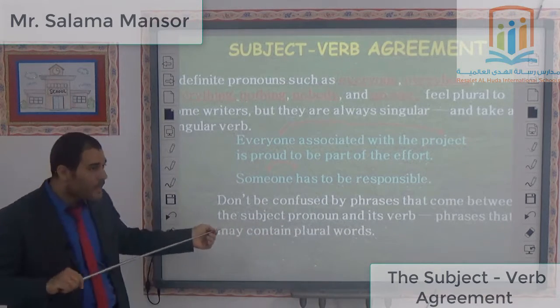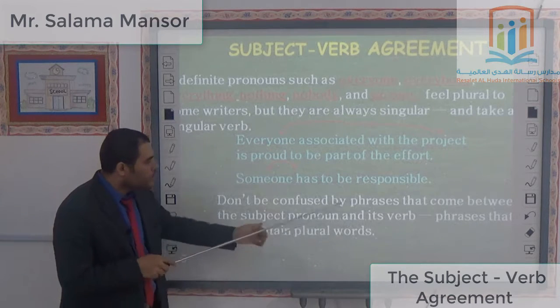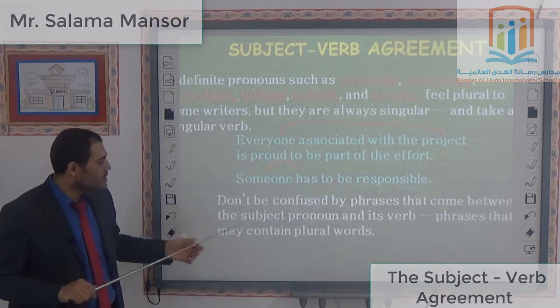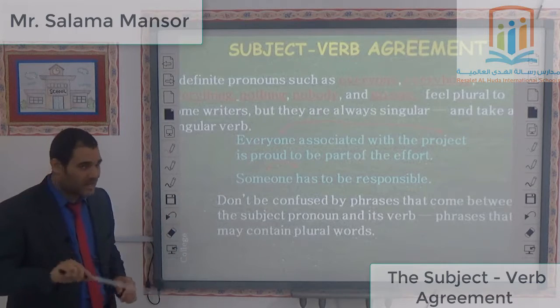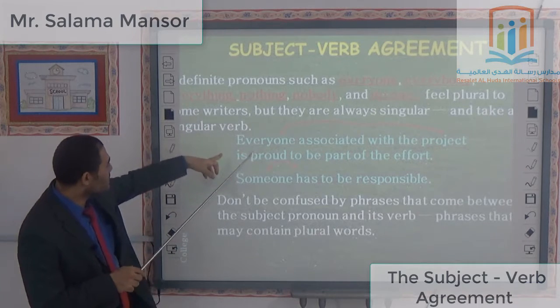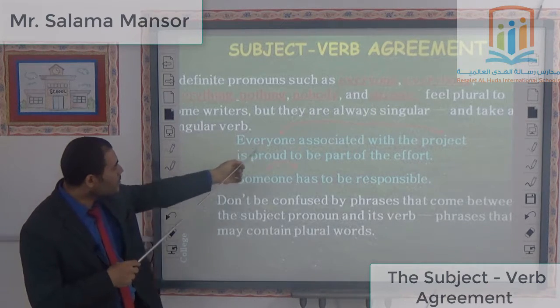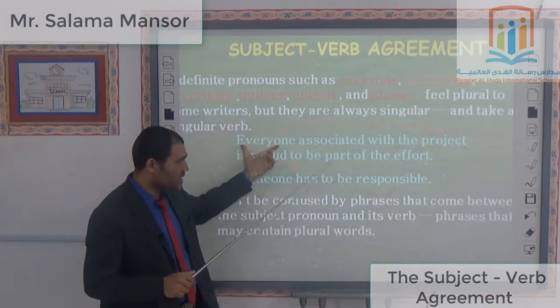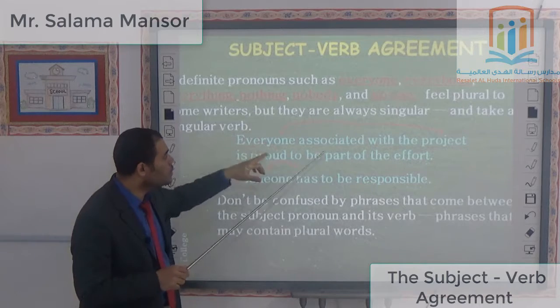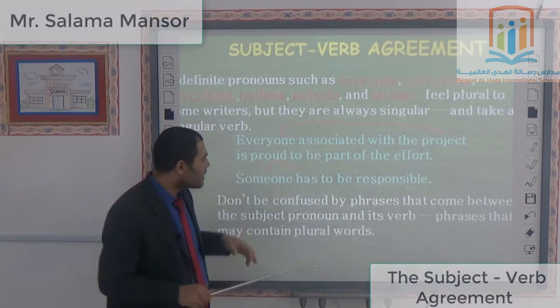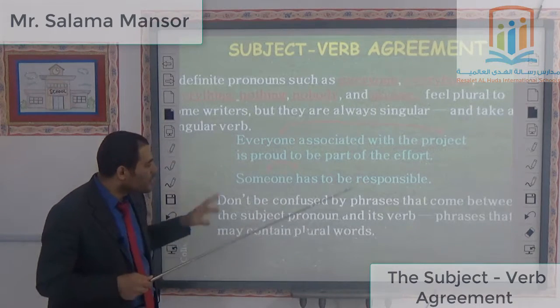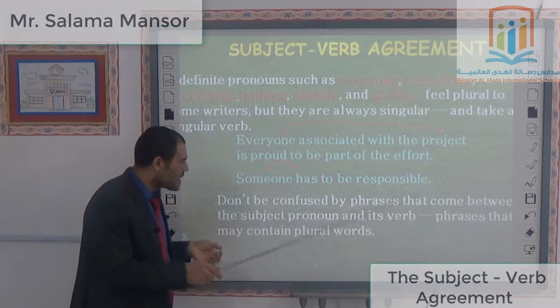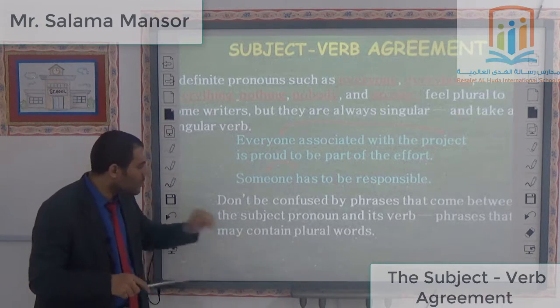Again, don't be confused by phrases that come between the subject pronoun and its verb, like in the first example. Everyone associated with a project. Everyone is actually the subject. Associated with a project is a confusing phrase that comes between the subject and its verb.